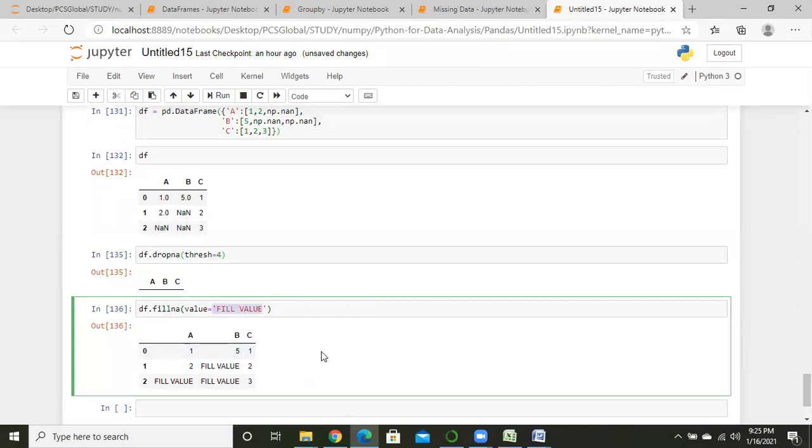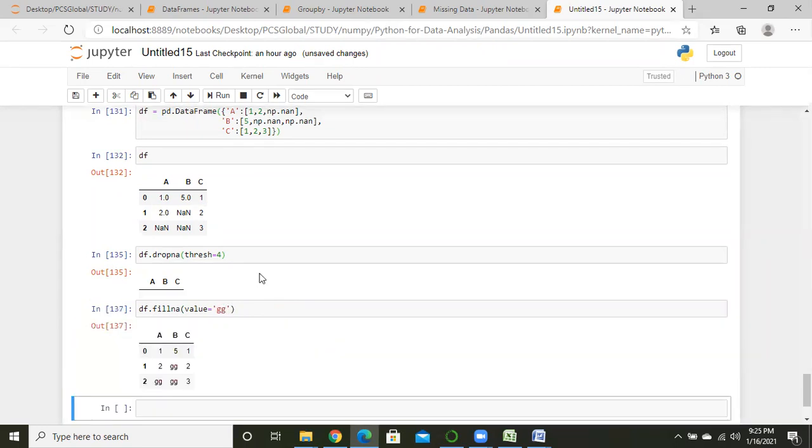Okay, so just see it, there is no change between this data frame and this data frame. Even we can change it to GG. Just see it, I have just changed that null value to GG.